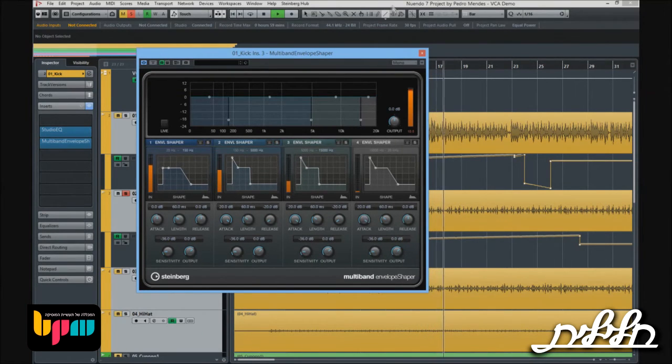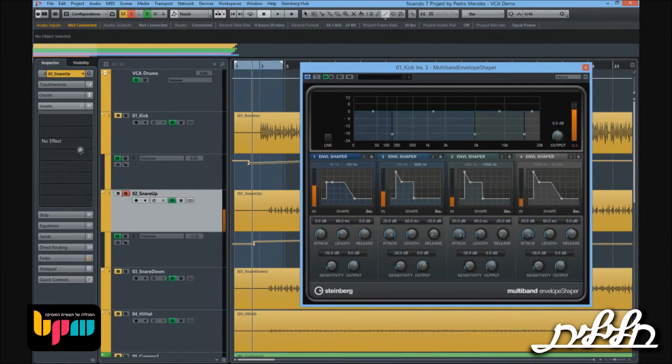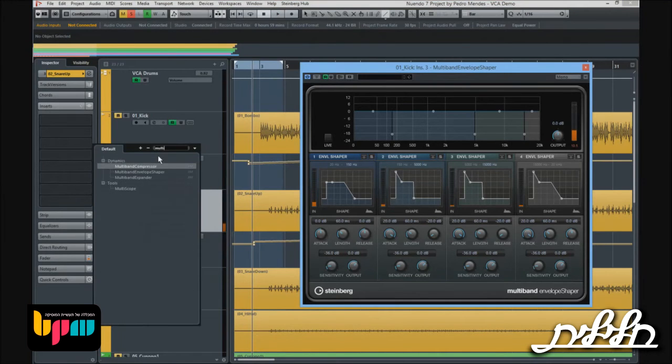So, for example, you can really make it really snappy and take all the release out. Or you can make like a roomy sound, just leave the releases and take the attack out, for example. And then you can compress this and you get a completely different sound.